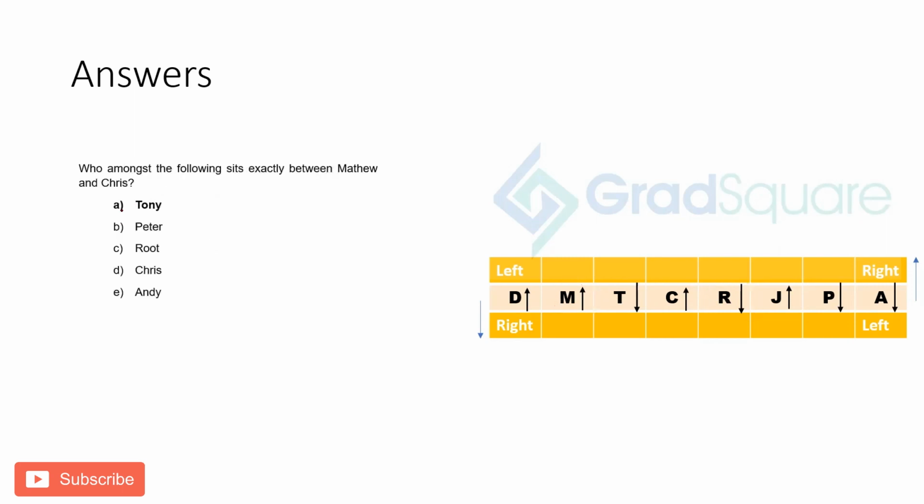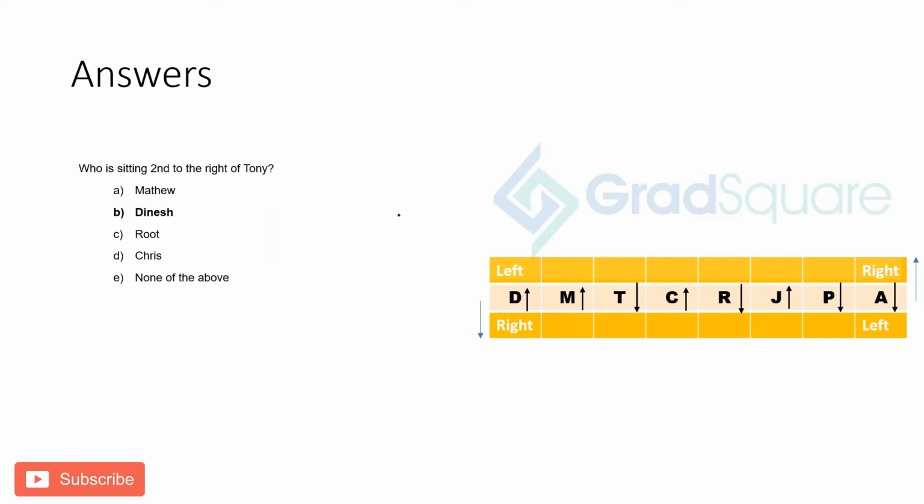Next, who among the following sits exactly between Matthew and Chris? So between Matthew and Chris, you have Tony. Who is sitting second to the right of Tony? So Tony is here looking downward. Second to the right is going to be Dinesh. So that solves all the questions of the set. And I hope you understood how to do such a question.